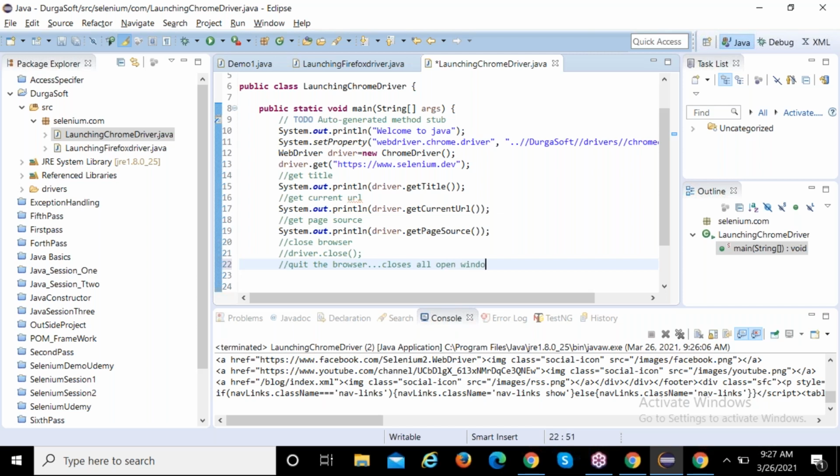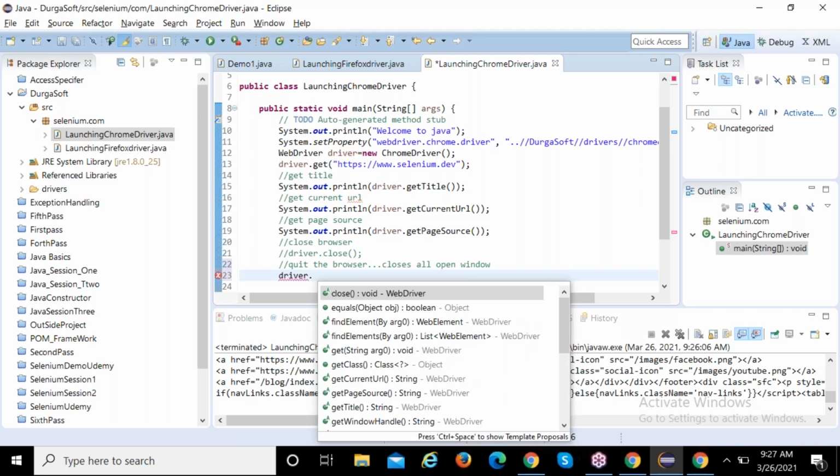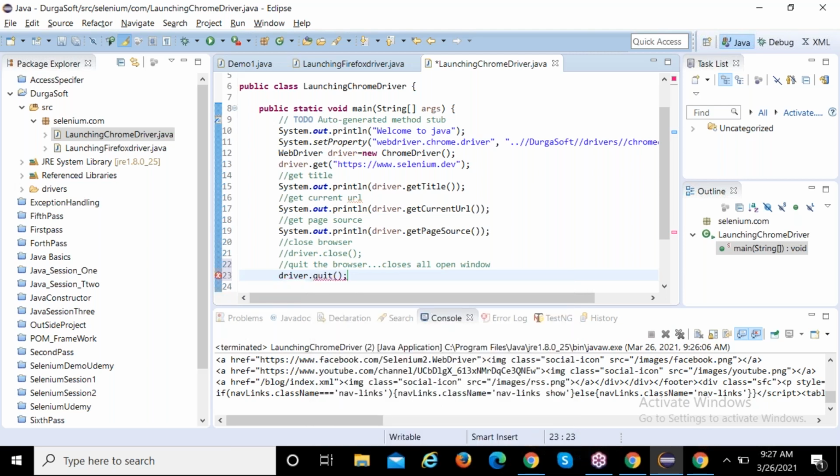They will not ask how to close the window or close the browser; they will ask how you eliminate the browser. So you can use driver dot close, or if multiple windows and multiple URLs are there, then I can use driver dot quit.